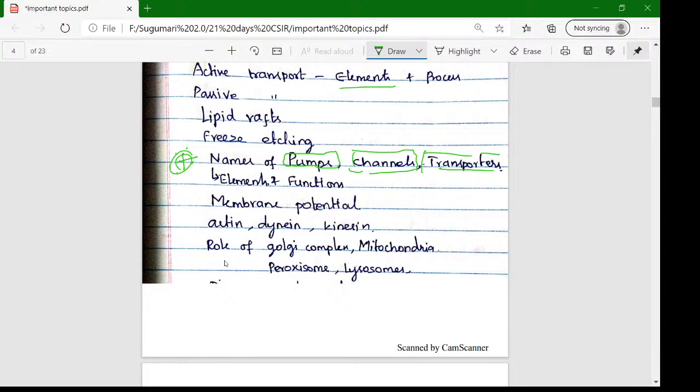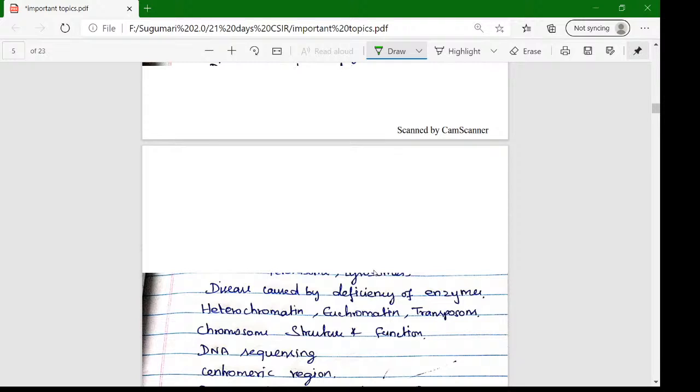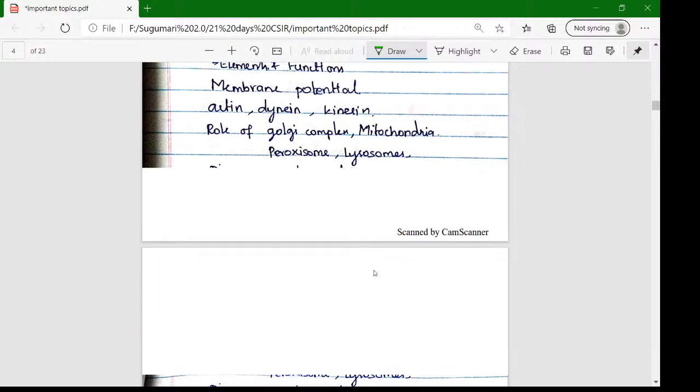Once you understand the concept it is enough, because they are asking problem and analytical questions, so you just need to understand what this is and what the role of this is. That basic understanding is very important. And the role of Golgi complex, mitochondria, peroxisome and lysosome, these are all cellular organelles. These organelles play a vital role in many functions in a cell, so we want to find out the role.